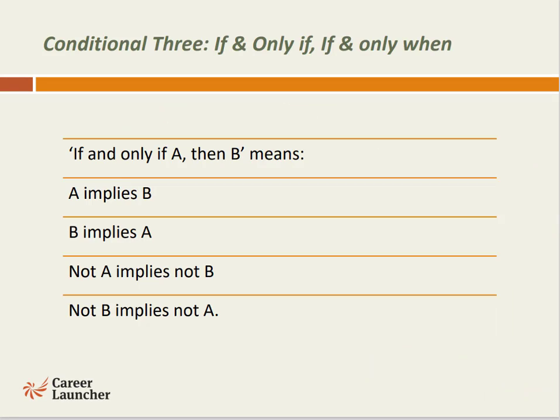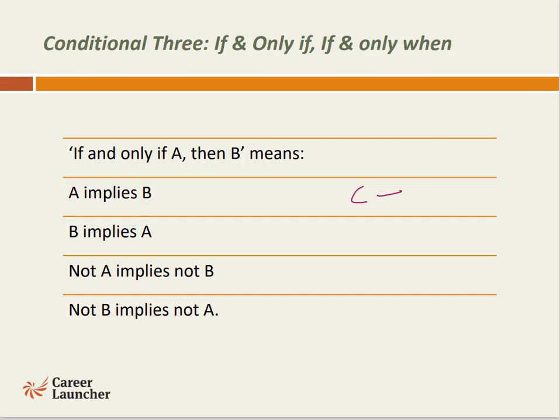Now the third logical connective, which is if and only if. If and only if A, then B would mean all the four possible conditions are possible. If we want to understand this in terms of cause and effect, then if the cause is there, the effect is there. If we see the effect happening, that must mean that the cause must have happened.